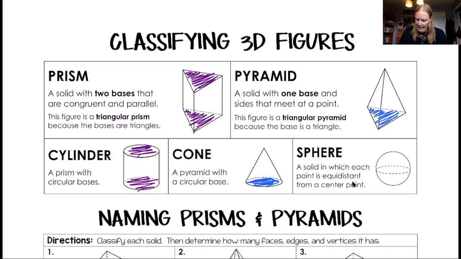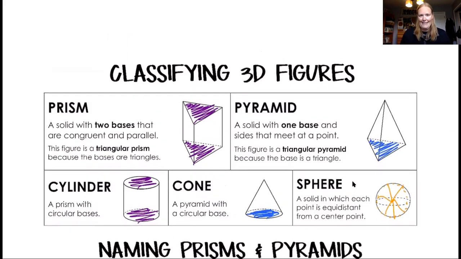It says that the point in the middle is equidistant to all points on the sphere. So if we took all the points in all the directions and connected them, we just have a round 3D object. Okay, so what we're going to do is we're going to name things based on their bases. And the way we do that is depending on how many sides it has.